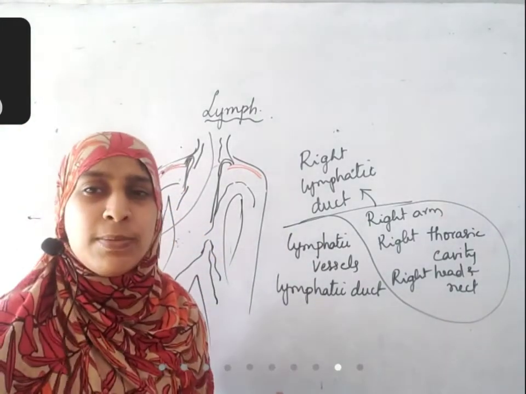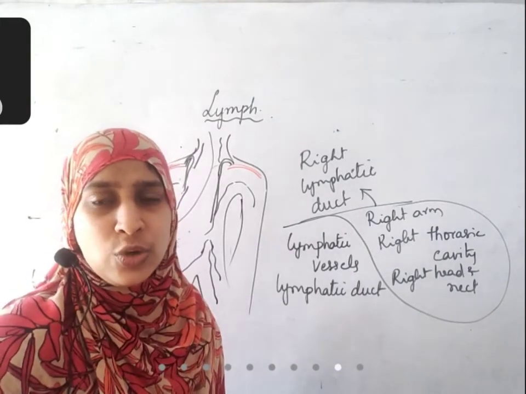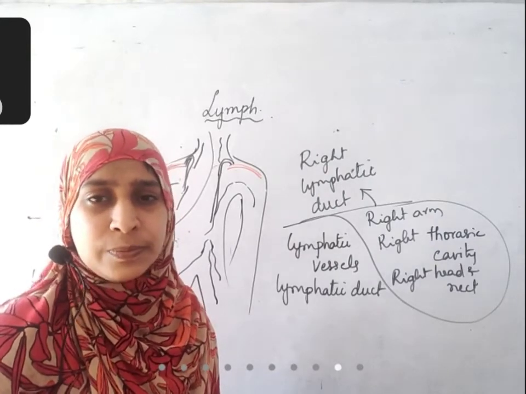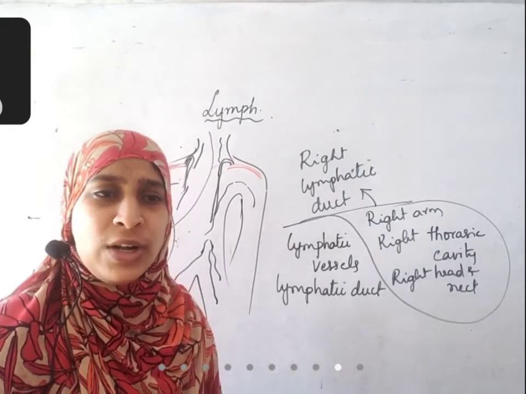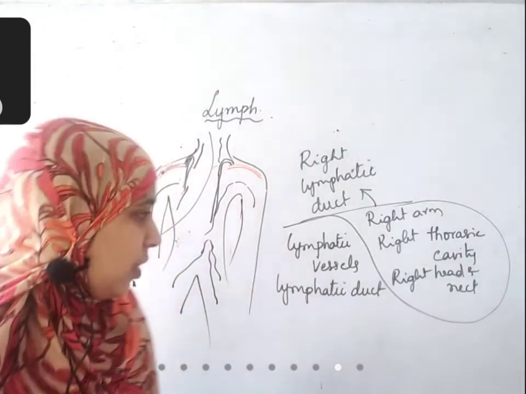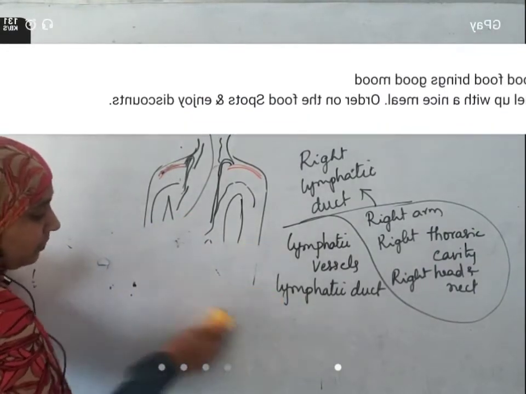Where is it starting from? It is starting from blood only. Okay? From blood only it is entering into tissues. And once it is filled inside the lymphatic vessels, it will drain back into the bloodstream only. So it starts from the bloodstream, and it ends in the bloodstream.